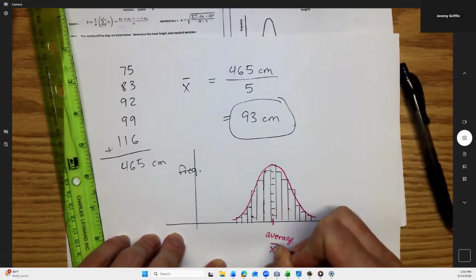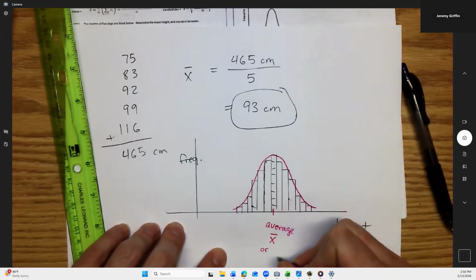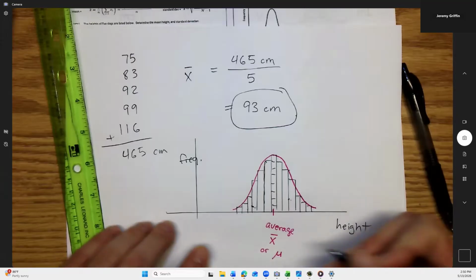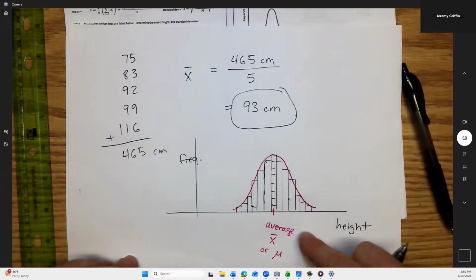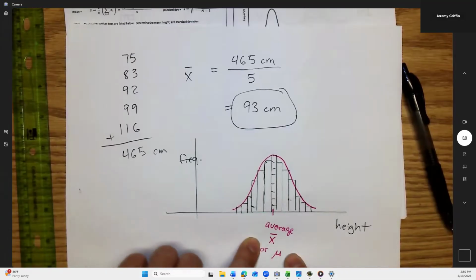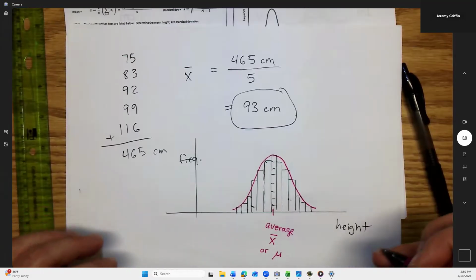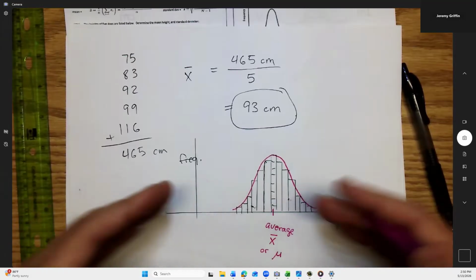Which I'll usually designate x bar. Sometimes you'll say mu. So I might use those symbols interchangeably in the next few days. If you take this class, I think they use x bar for smaller samples and mu for larger populations. But anyway, these can both represent an average value, so the mean in this case. Now, how about how spread out the data is?